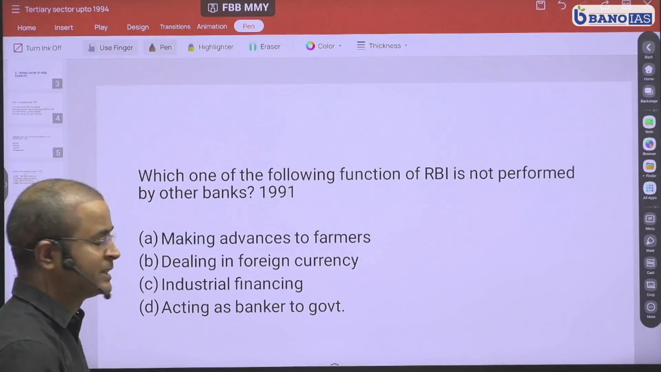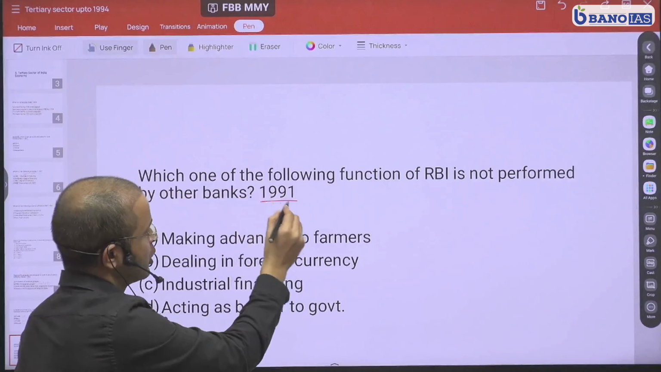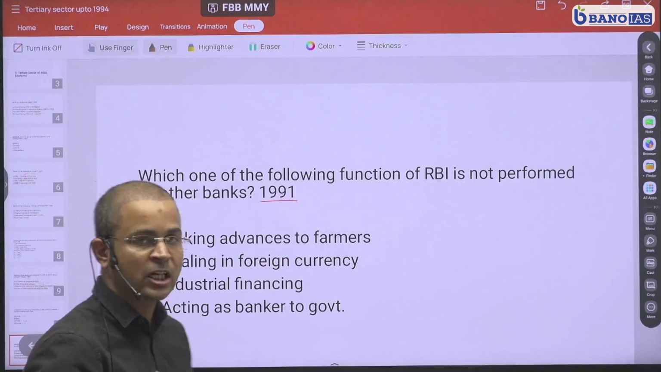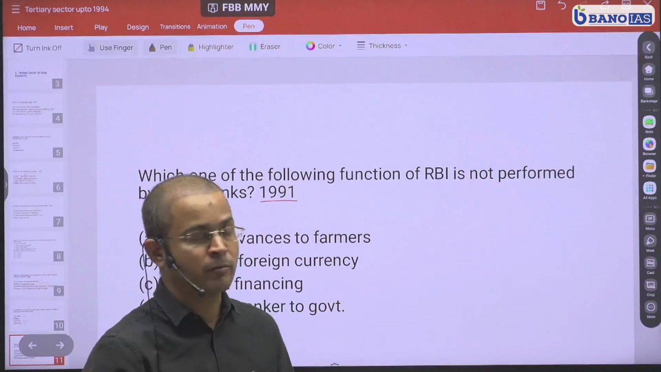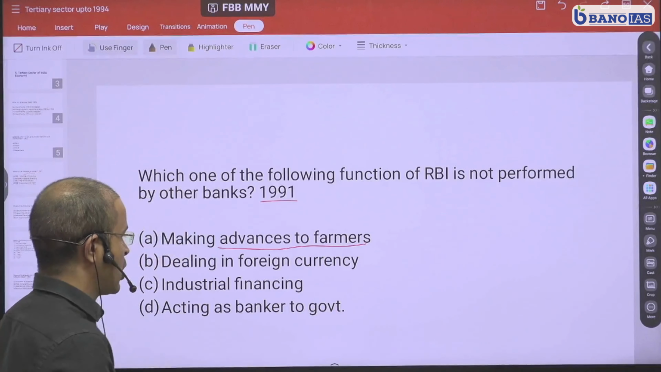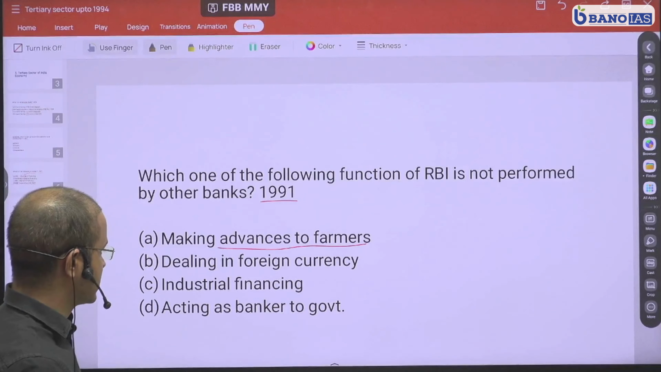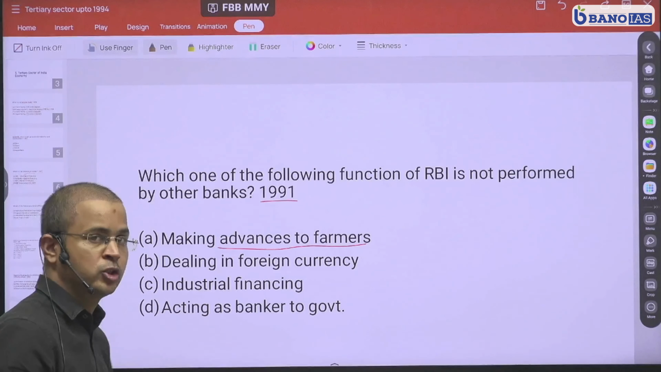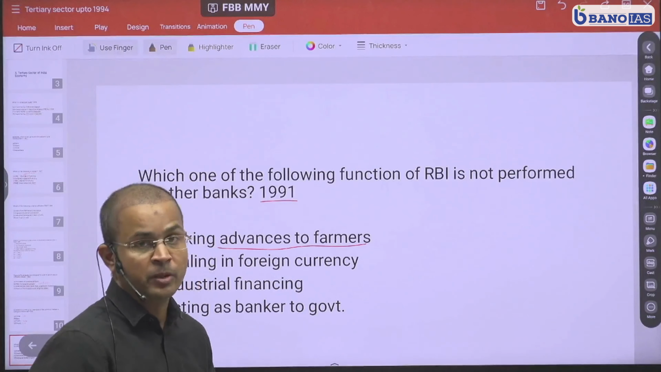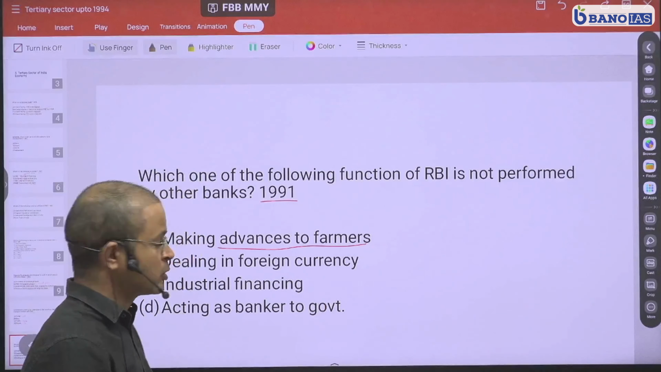Next question from 1991. Which one of the following function of RBI is not performed by other banks? तो RBI का ऐसा कौन सा फंक्शन है जो बाकी बैंक परफॉर्म नहीं करते? Let's read the option. Making advances to farmer. Now this we cannot say because the other bank actually do provide financing to farmers. हमने पहले देखा था रीजनल रूरल बैंक, बाकी बैंक्स भी, लार्ज बैंक भी फार्मर्स को ये प्रोवाइड करते हैं.